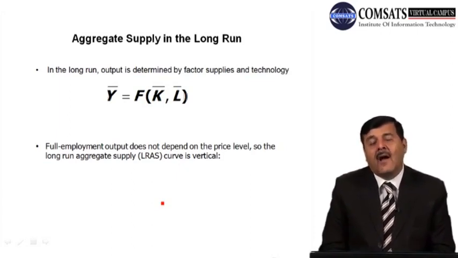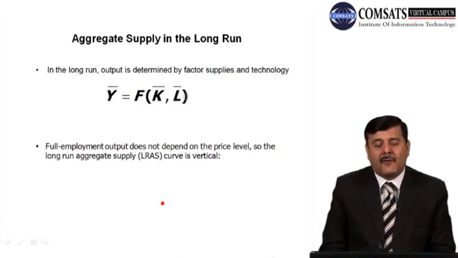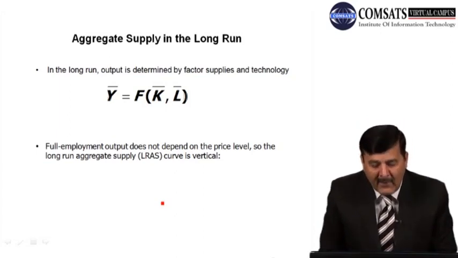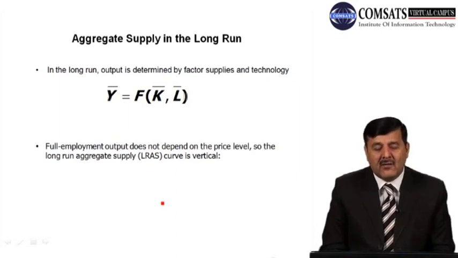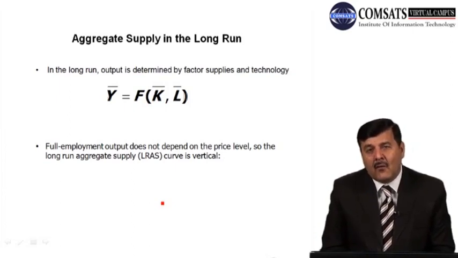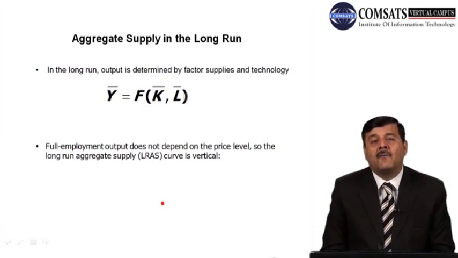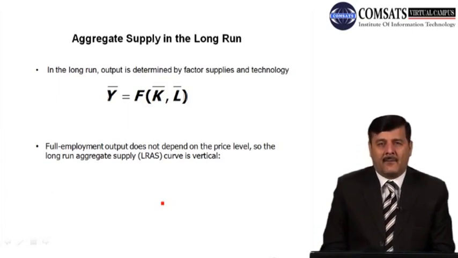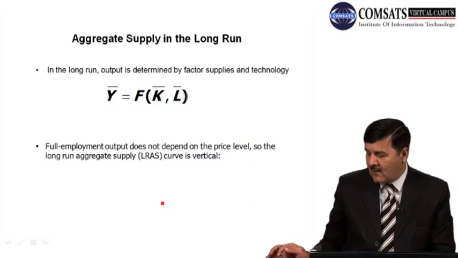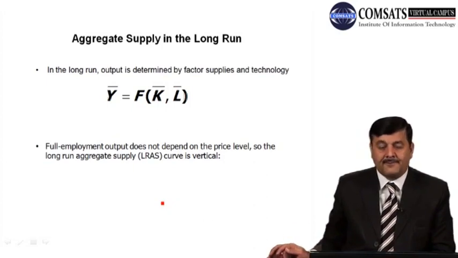Now this full employment level of output does not depend on the price level, but it depends on the factors available in the country, and we have seen that factors जो हैं वो given हैं, fixed हैं, output is given, so we have a vertical supply curve in the aggregate supply curve in the long run.